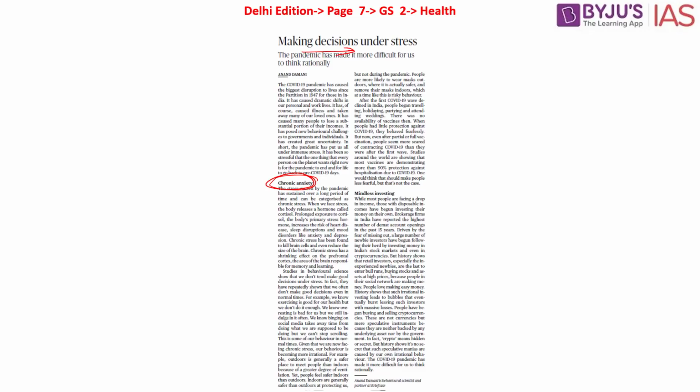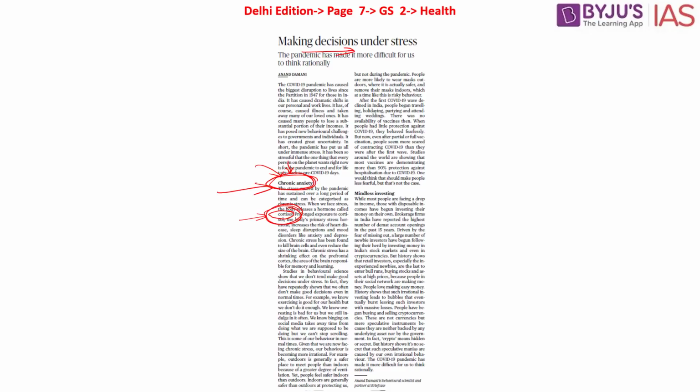So when the stress is not treated for a long period of time, that will cause what is called chronic stress. People would be able to handle small stresses, acute stresses, but if it happens for a long period of time, they would not be able to handle it. During this period, when there is excessive stress that a person goes through, he releases a hormone called cortisol. So kindly remember, the stress that was caused by the pandemic might have also released this hormone called cortisol, which might have impact on the people, says this article.